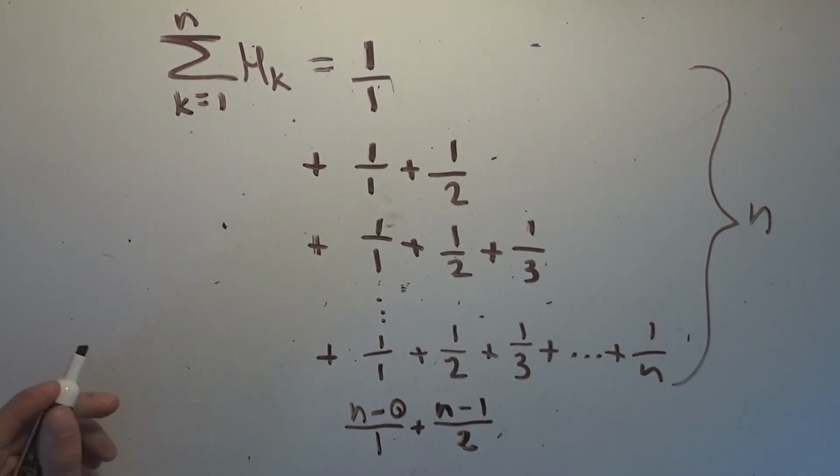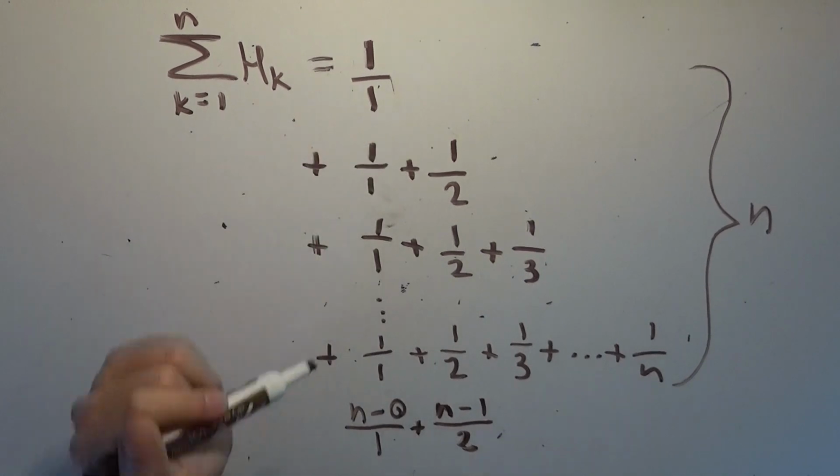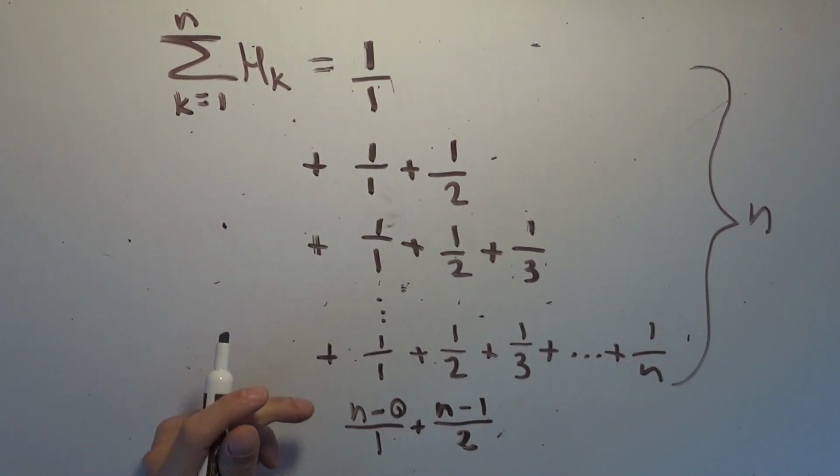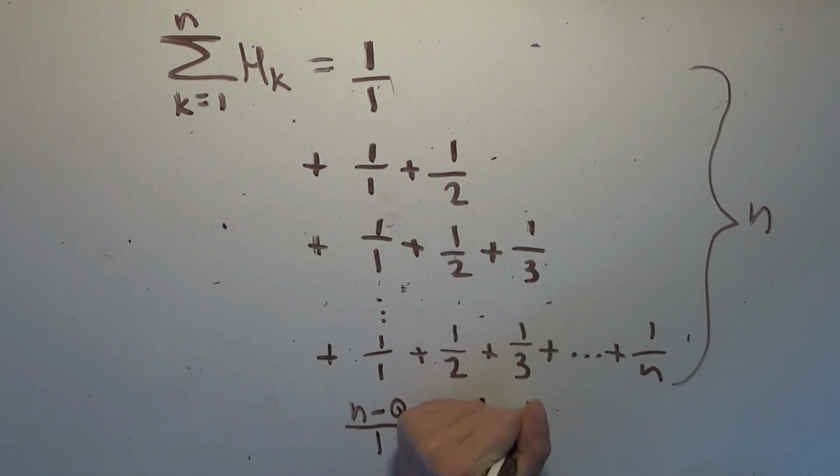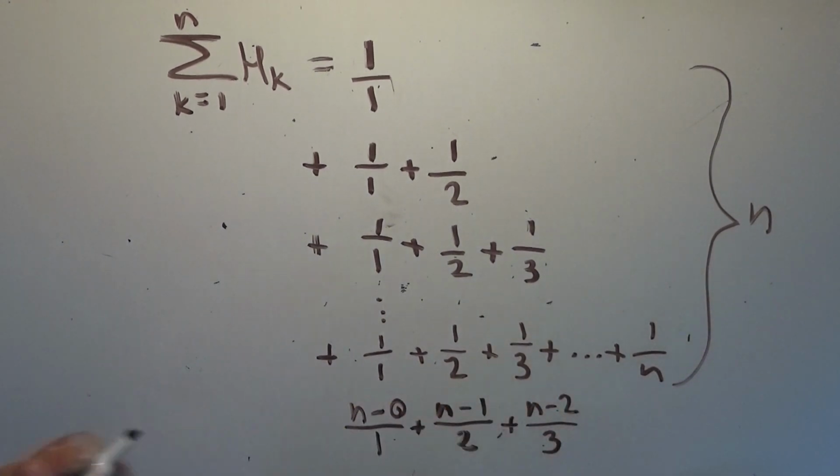I hope that's clear. Notice that the 1/3s don't start until the third term, so they are missing, so there's n steps, but the first two don't have any thirds, so it's n minus 2 times 1/3, right? And if we keep adding all the way up, you'll notice that we're taking one less away from the n in the numerator than the denominator is.